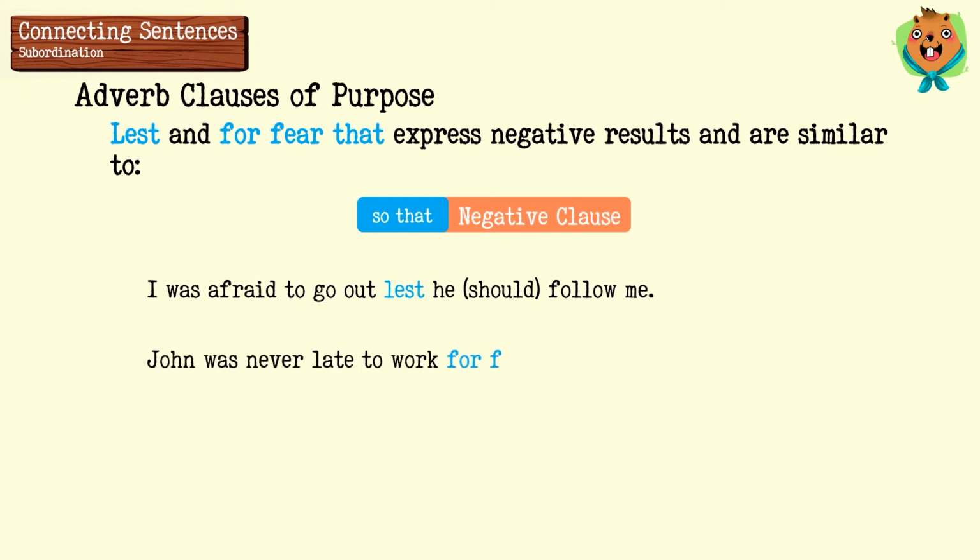John was never late to work for fear that he should be fired. Or, John was never late to work for fear that he be fired. Notice that in adverb clauses starting with lest and for fear that, it is possible to have should or simply the base form of the verb.